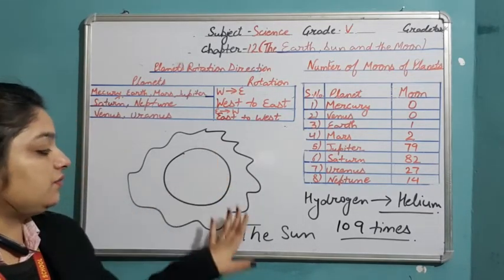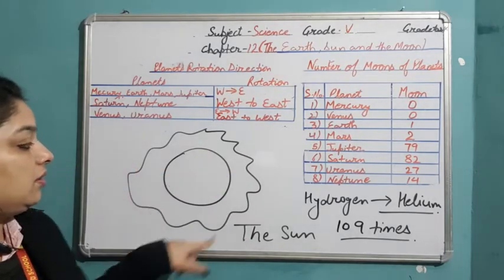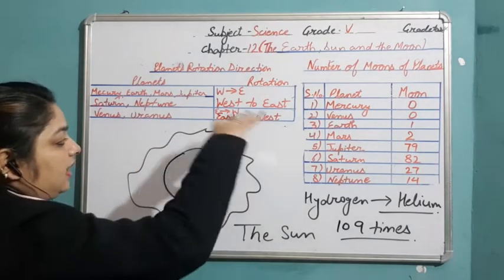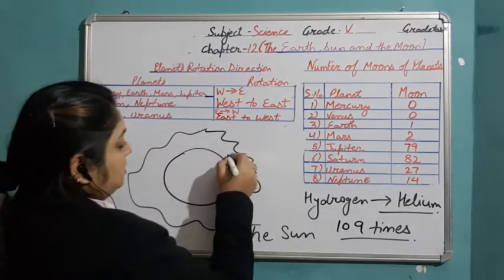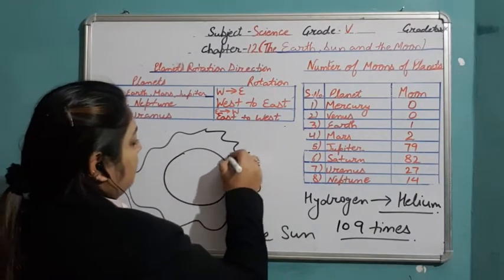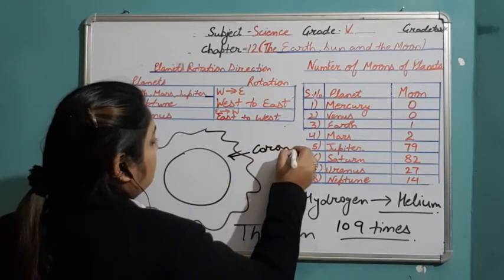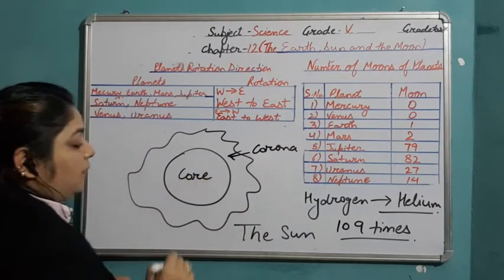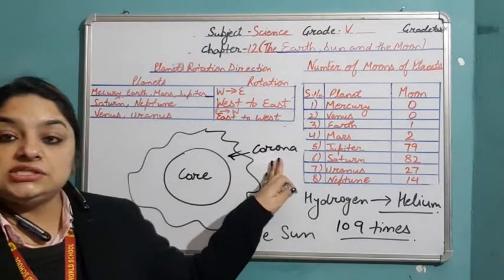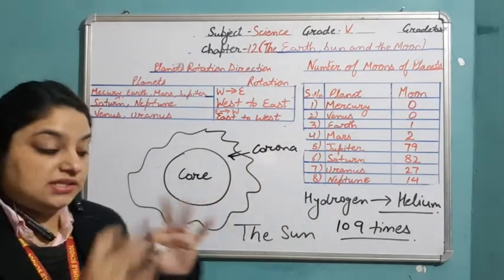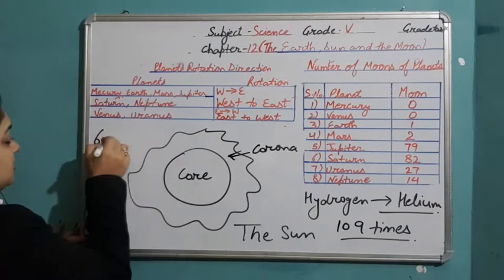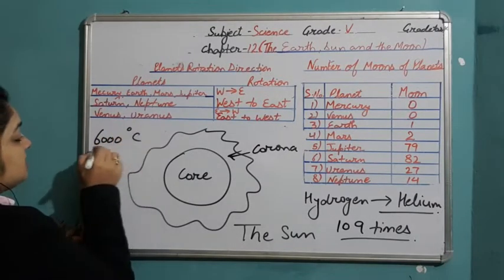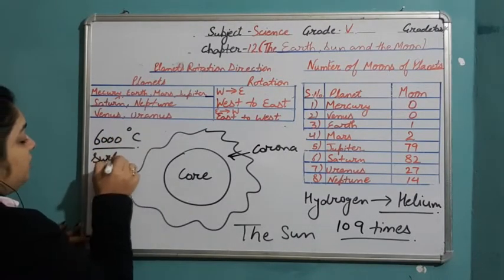Now the parts of the Sun. There is one kind of air outside the Sun, which we call the corona, and the inner one is known as the core. The temperature on the surface of the Sun is 6000 degrees Celsius.